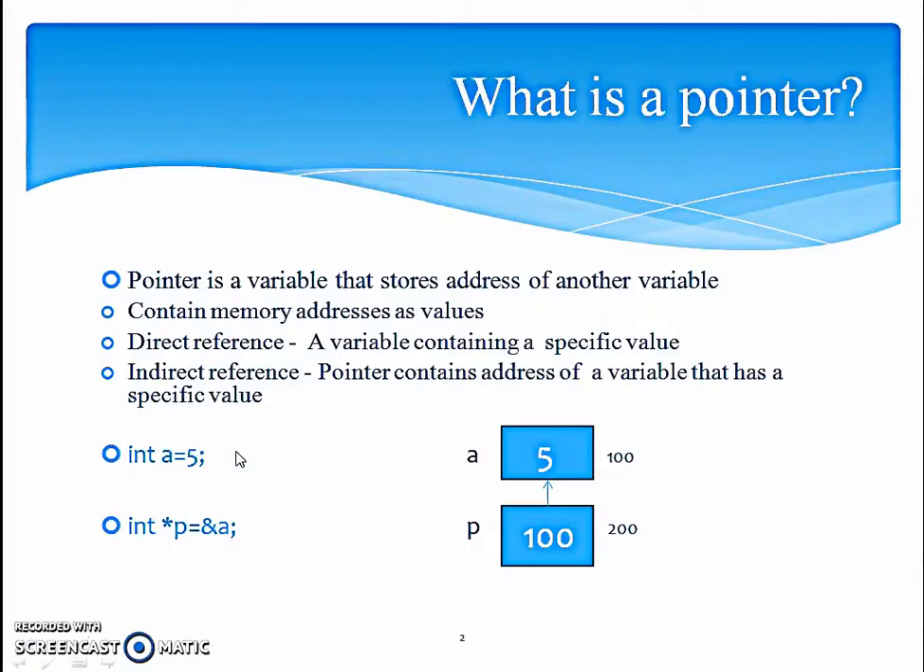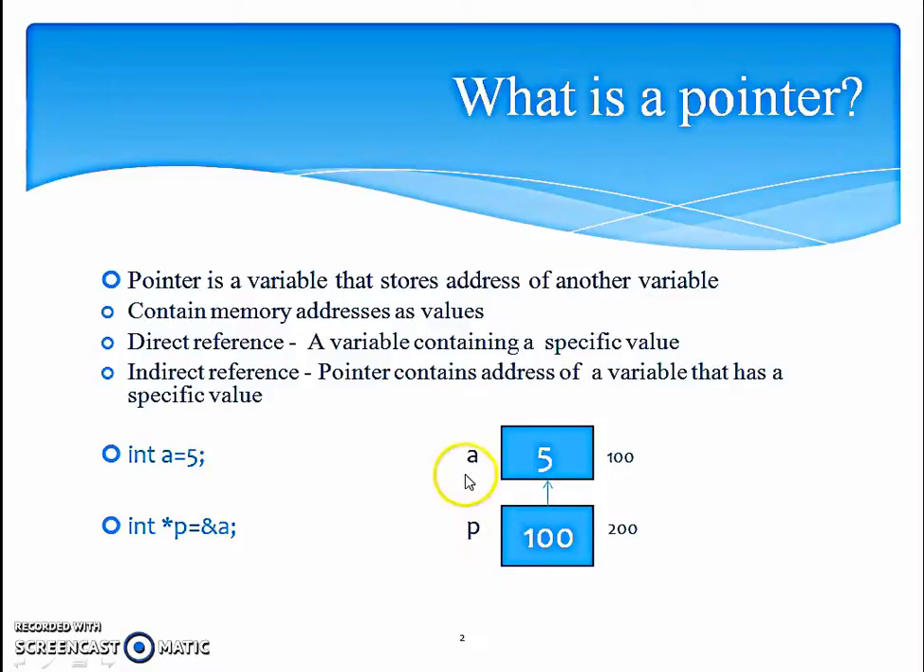What is a pointer? Pointer is a variable that stores address of another variable. It contains memory addresses as values. Now, when we talk of reference, reference can be of two types, direct reference and indirect reference. A variable direct reference is when a variable contains a specific value. That is called as direct reference. Indirect reference is when a pointer contains address of a variable and that has a specific value.